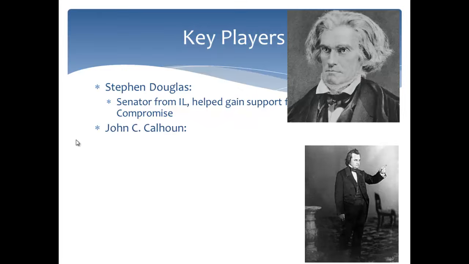Next, we have John C. Calhoun, still scary looking, very old here. He actually dies in 1850. He is a senator from South Carolina, and he wanted slavery to be left completely alone. He did not want it to be touched or prohibited in any area, so he has a different view.